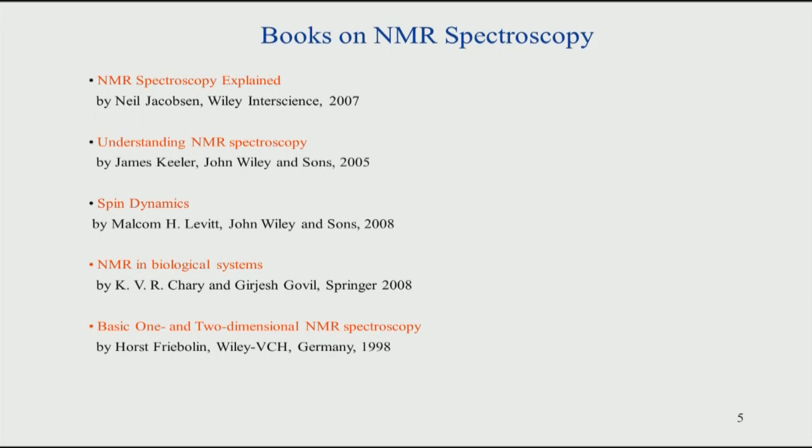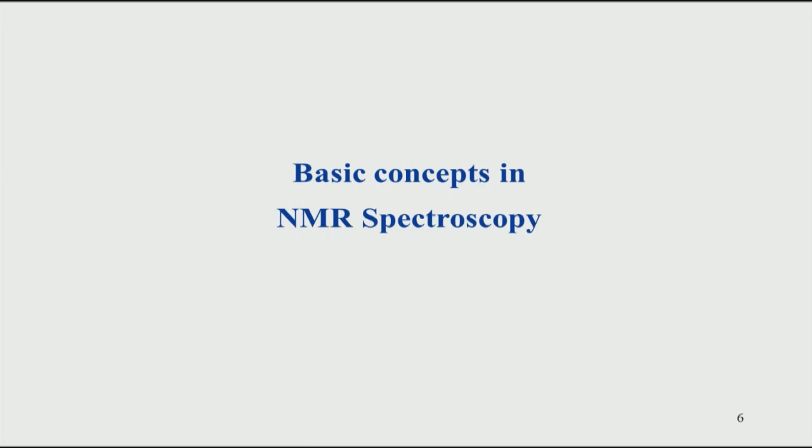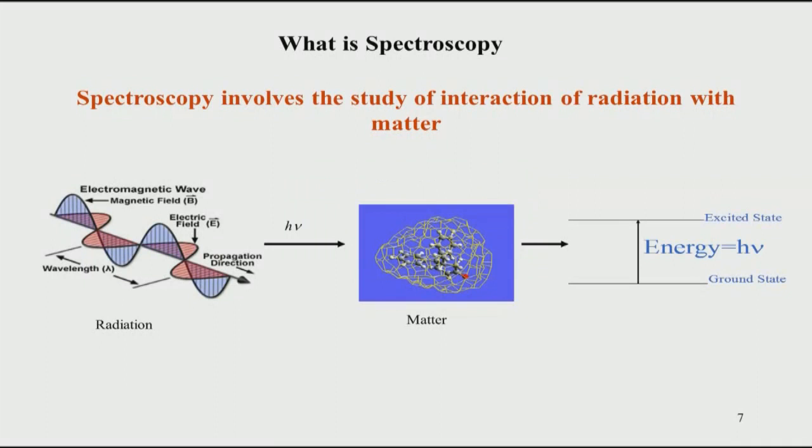So, we need to first understand what spectroscopy is in general, what does spectroscopy mean, what do we actually do in spectroscopy. So, let us start from basic concepts in spectroscopy first, and then before we move on to NMR. When we talk about spectroscopy, it involves the study of interaction of radiation with matter.